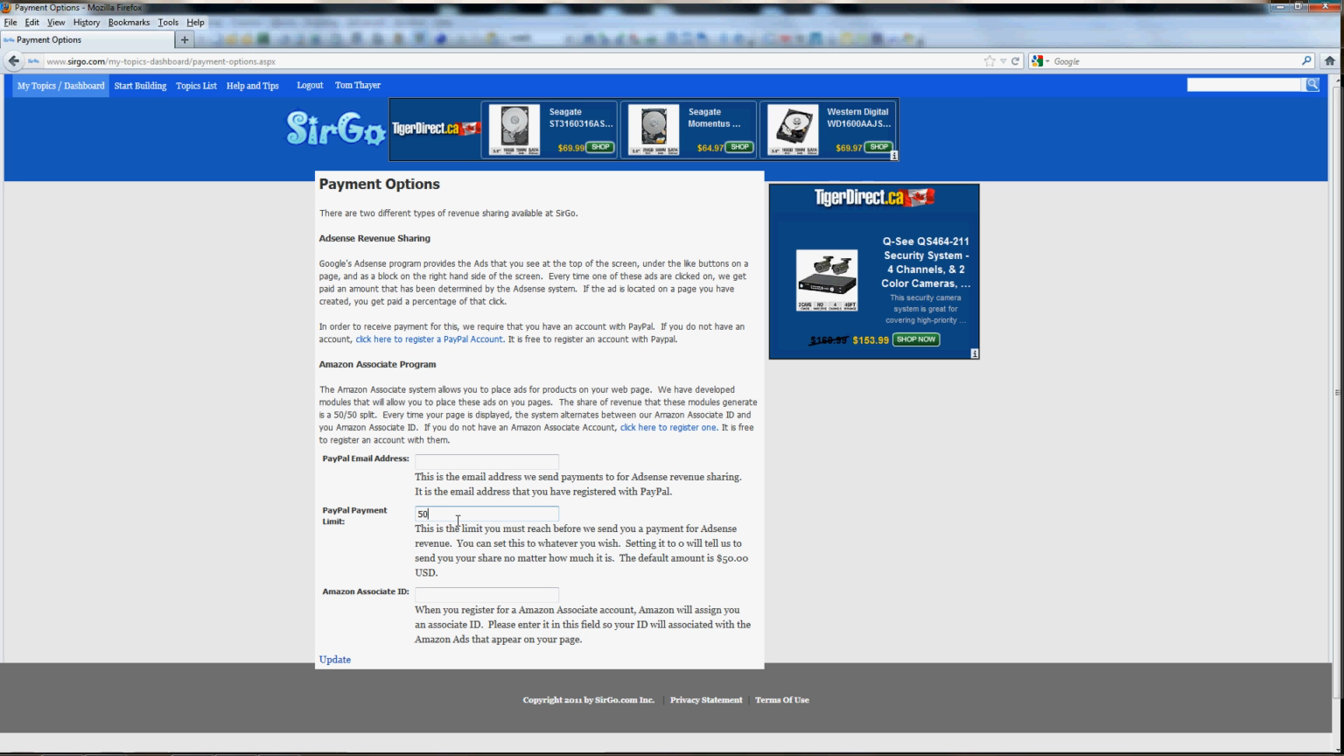Now, the other default method we have is the Amazon Associate ID. We do not send you the money for that. Amazon does. Right in this field here, you input your Amazon Associate ID.